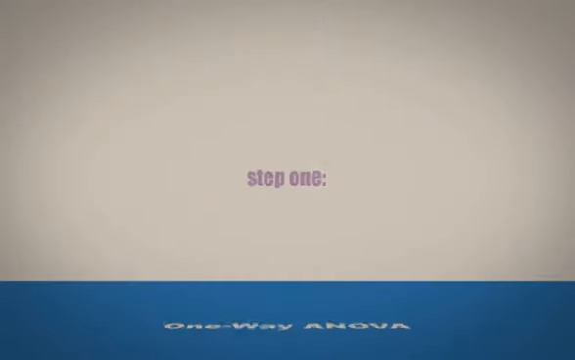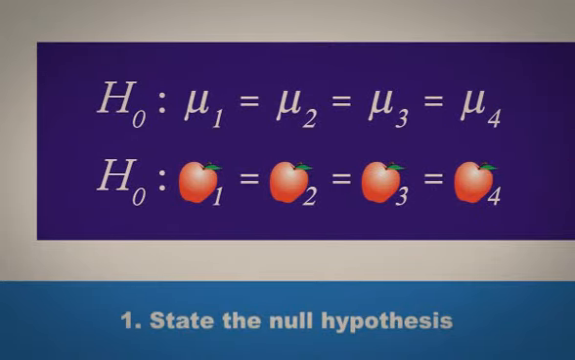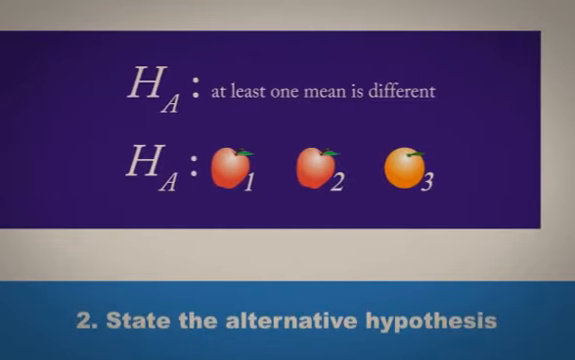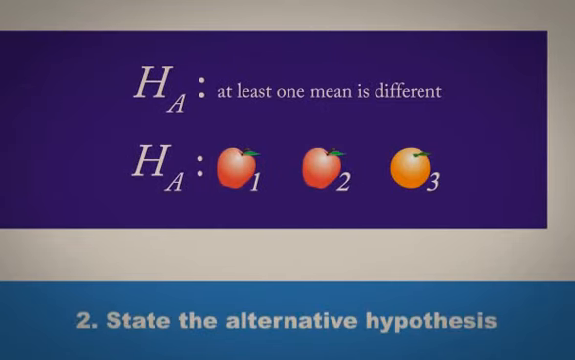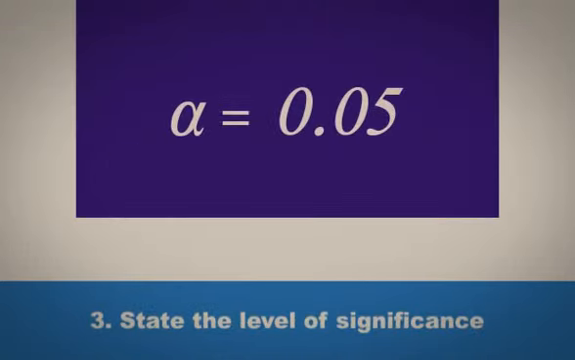Step 1. State the null hypothesis. Mean 1 equals mean 2 equals mean 3 equals mean 4. Step 2. State the alternative hypothesis. At least one mean is different. Step 3. State the level of significance. The level of significance is 0.05.